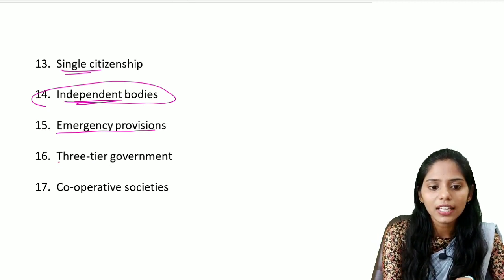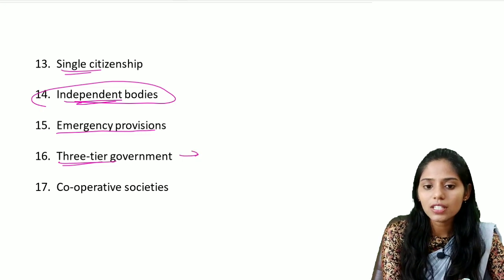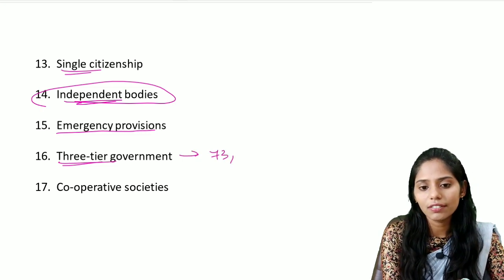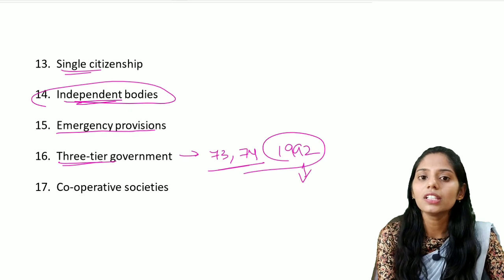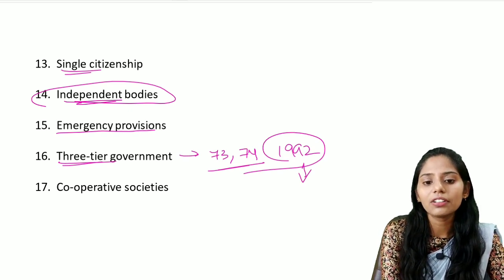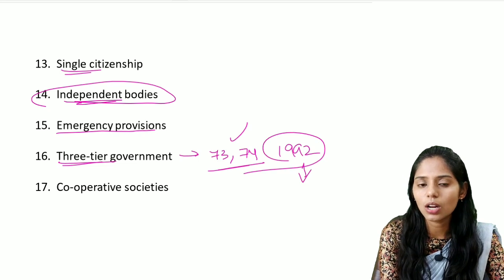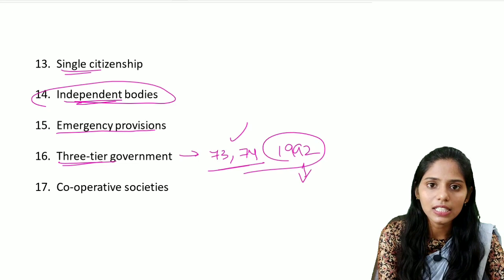And there is a 3-tier government. Mainly this 3-tier government came in with the 73rd and the 74th Constitutional Amendment Act of 1992. Through this, we came up with decentralization, that is democratic decentralization, and that gave constitutional status to the panchayats and also the municipalities. Panchayats in the local areas and the municipalities in the urban areas.